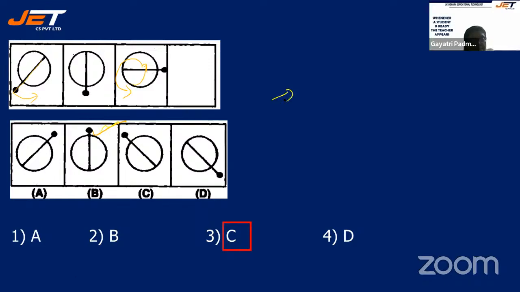So here, first one is towards the right. Second one is straight. Third one is towards the left. What could be the fourth one? We are not confident, isn't it? So it is towards the left.